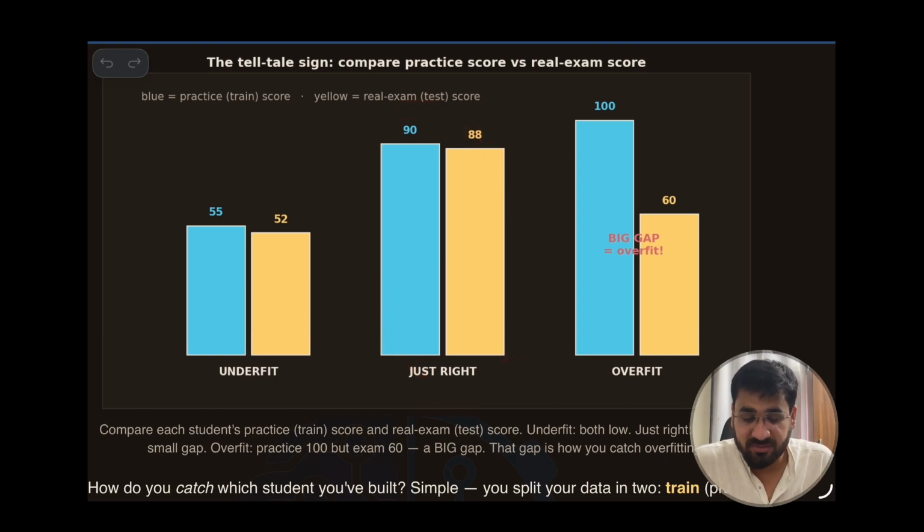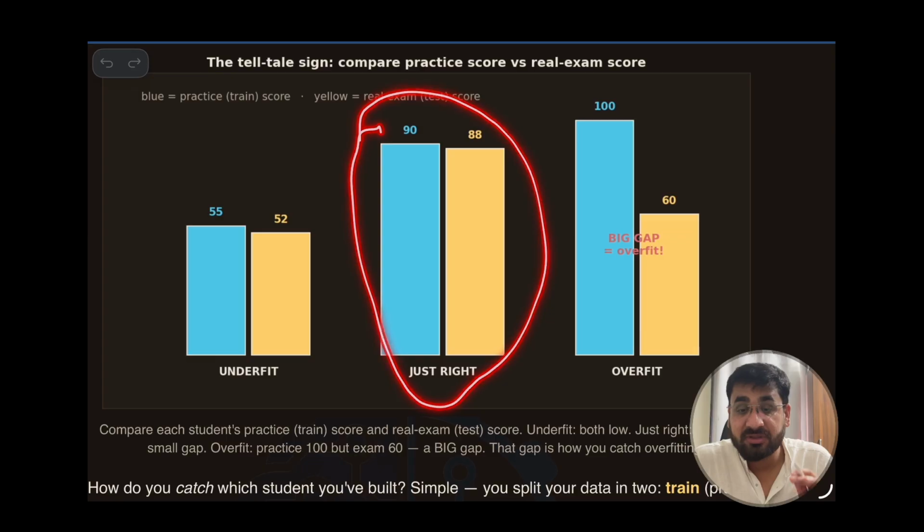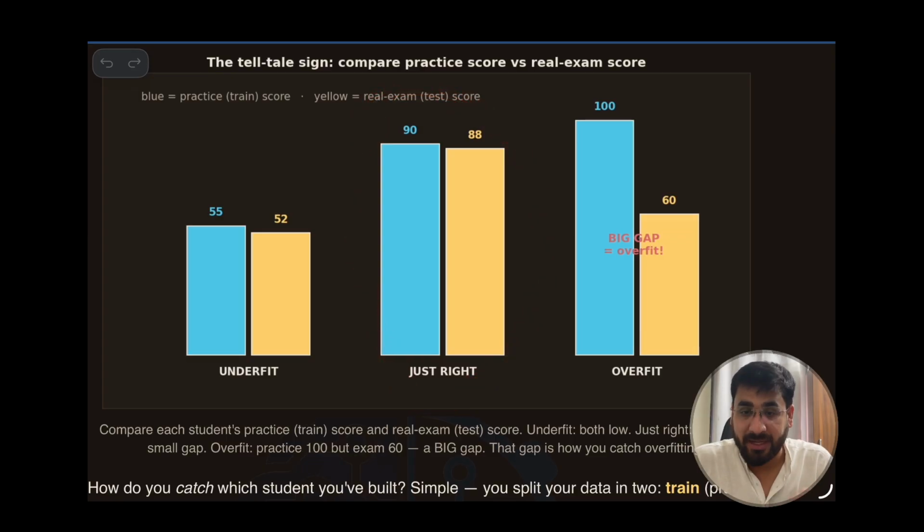Now come to the middle one, the right fit. What happens in case of right fit? They covered 90% of the syllabus and in the final exam they got 88 marks. This is the right fit because it is being trained on real signal, not on noise. So the whole machine learning algorithm's task is to find the pattern. That's it.